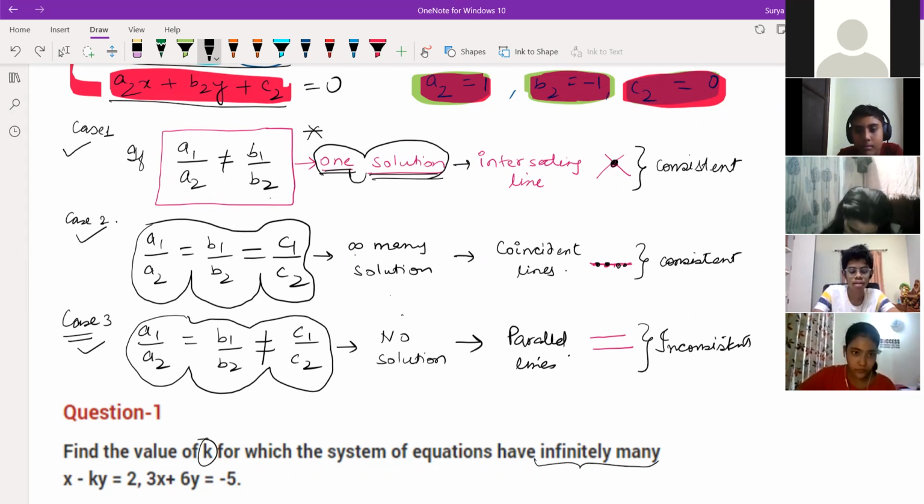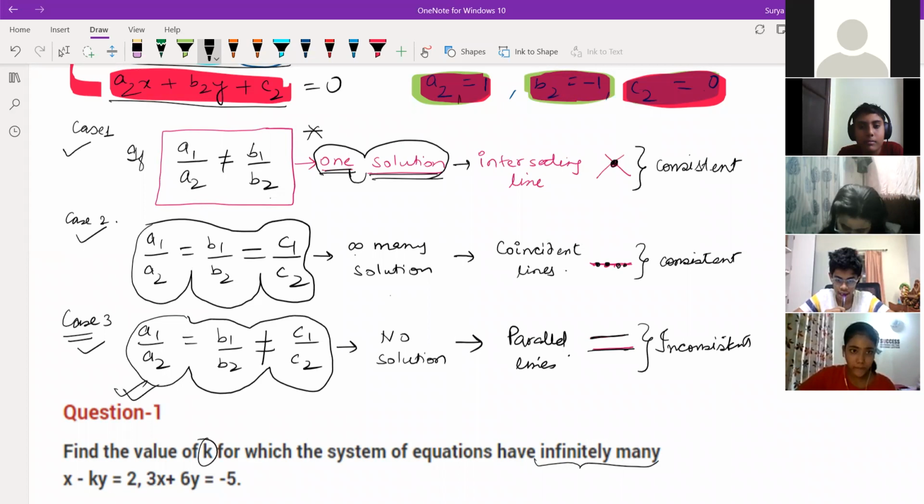Which case are you talking about? Case 1, case 2, case 3. These cases have one solution, infinitely many solutions, and no solutions. If parallel lines are there, then they will not meet anywhere. It means that if you make the graphical representation for both the lines, you will get parallel lines. If you make the graph for these two lines, you get parallel lines if it is coming like this pattern.